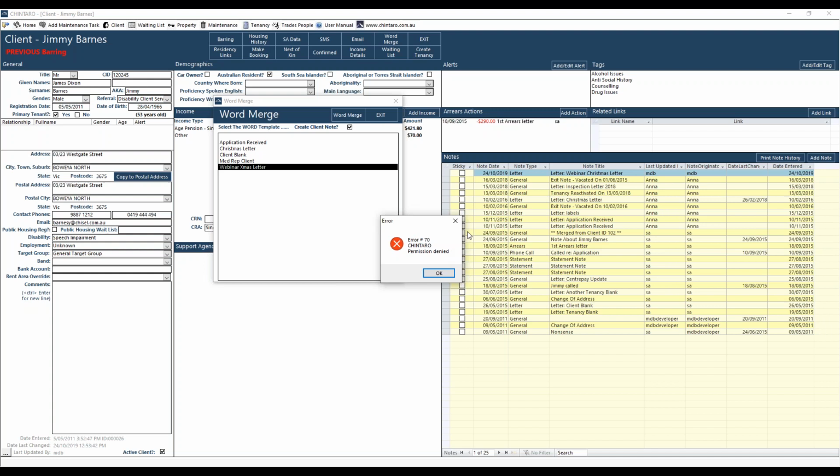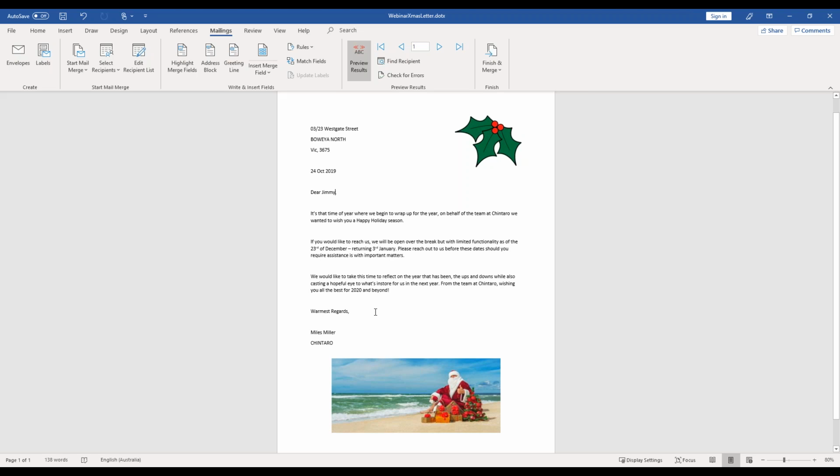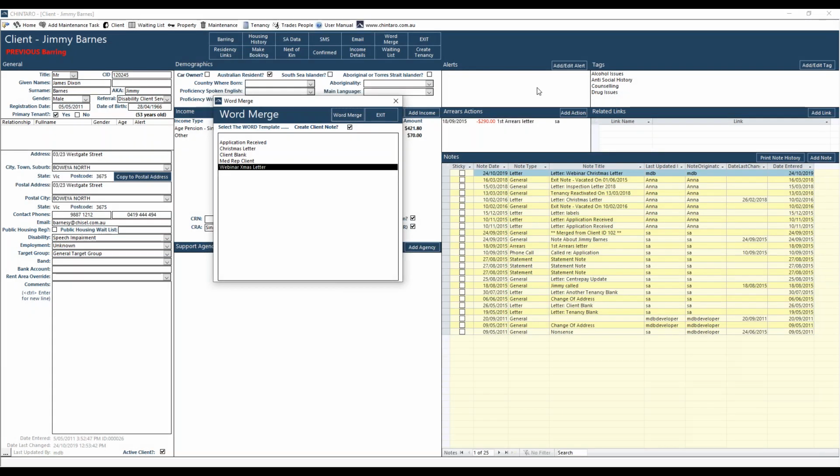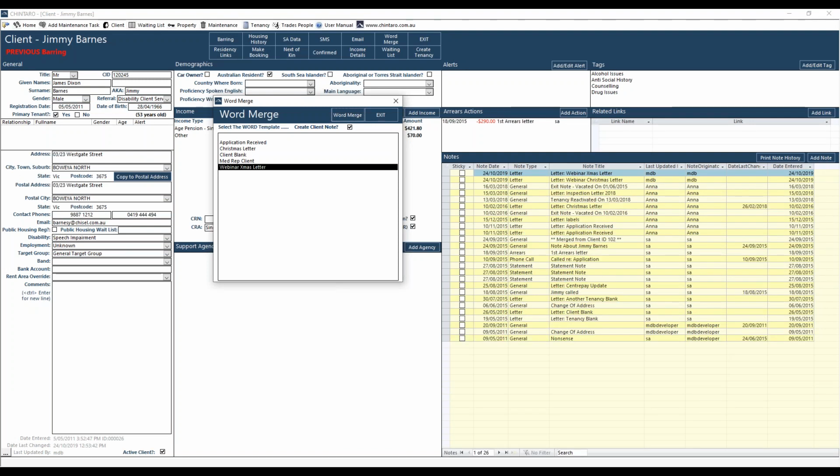Now I've got this error. I'm wondering, why have I got this error? Permission denied. The reason is because I've actually left the document open. So just like you can't delete a file that's open, you can't do a word merge with a file that's open. So I need to go back into my file, close this down, go back in here, select my word merge. And when I press it, I'll see that little loading circle.